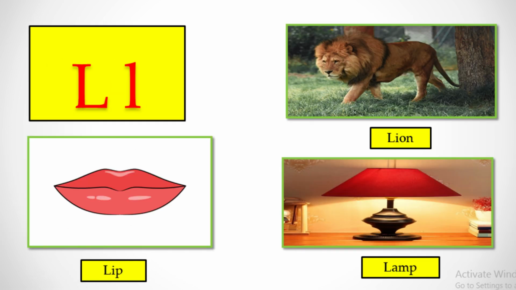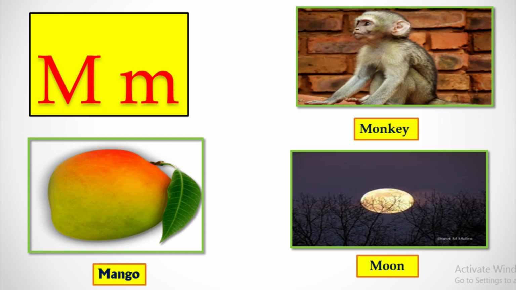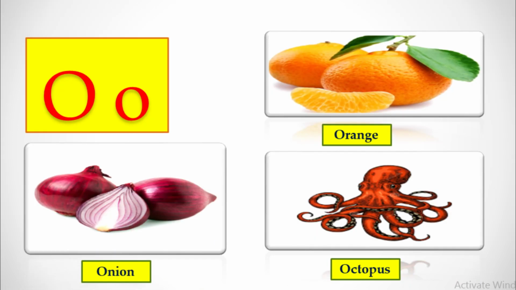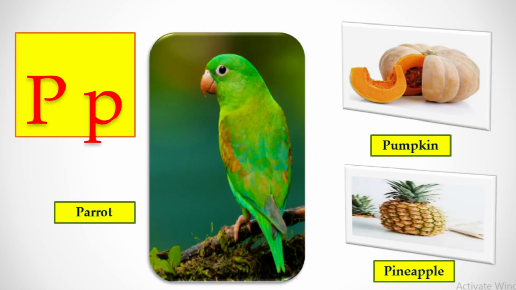L for lip, lion, lamp. M for mango, monkey, moon. N for nest, nurse, nine. O for onion, orange, octopus.